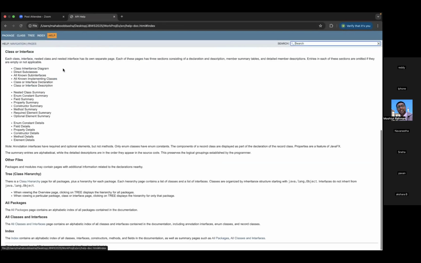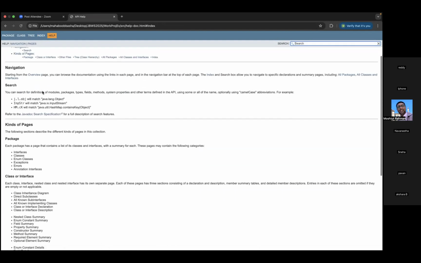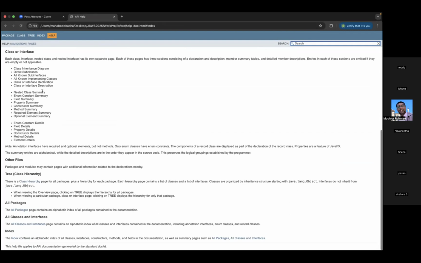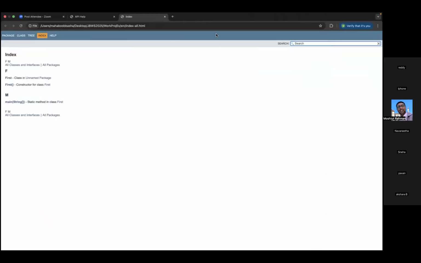Now click on help. It gives information about help, such as navigation and the concepts, all this hierarchy. What does it mean by tree hierarchy? What does it mean by index hierarchy? What is a class and all? It gives a one-liner definition. So I'm just going to open another one, index all. Okay, just click on index all.